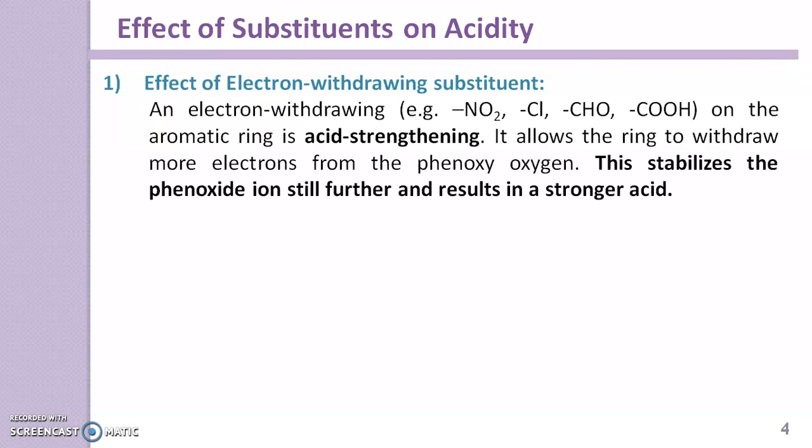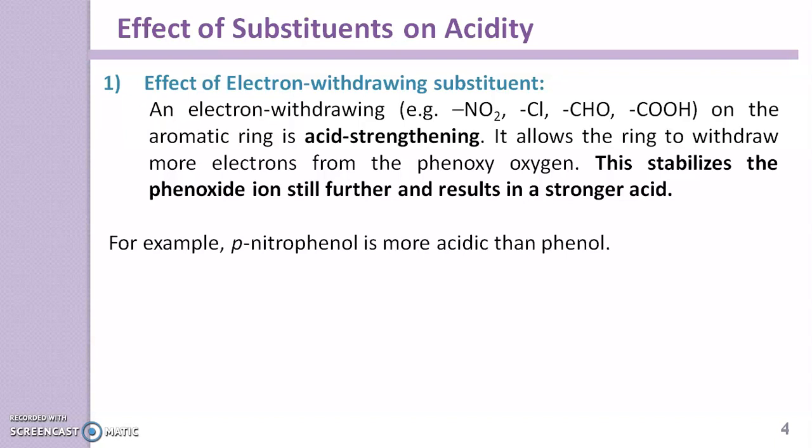Electron withdrawing substituents like the nitro group, chloride, aldehyde and carboxylic acid, if present on phenol, will give an acid strengthening effect because they allow the ring to withdraw more electrons from the phenoxy oxygen. This stabilizes the phenoxide ion still further, and this results in a stronger acid.